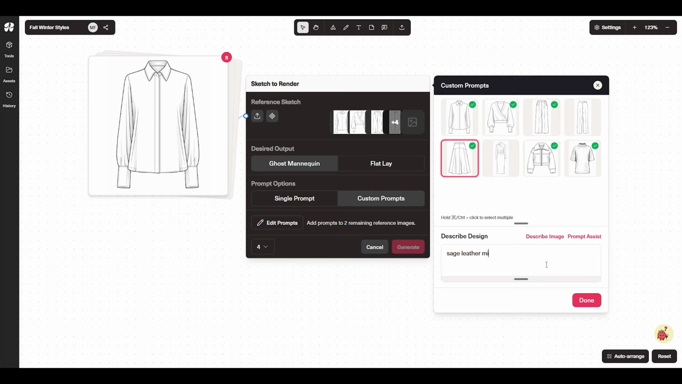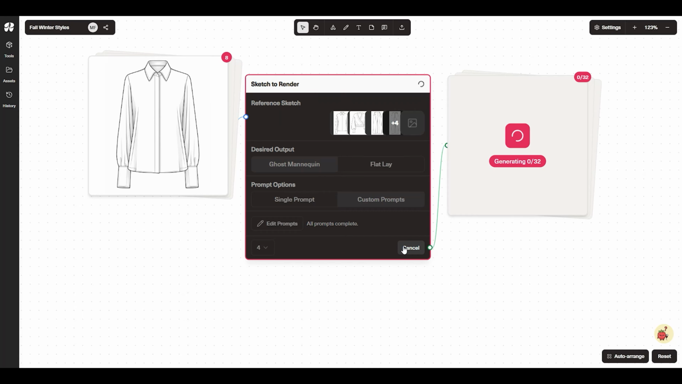Then a sage leather midi skirt. Next is the gold button bootcut pant in espresso. And finally, a draped jersey knit dress in oxblood. Once all the prompts are filled in, you'll see a green check mark in each box. I'll choose Ghost Mannequin and click Generate. All of the images will render at once.